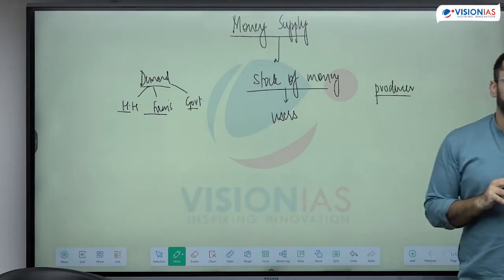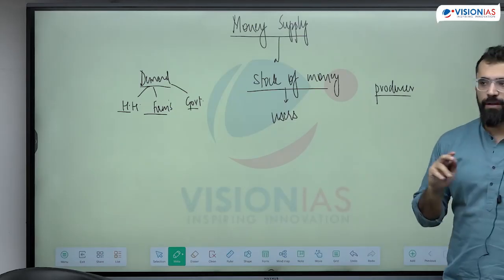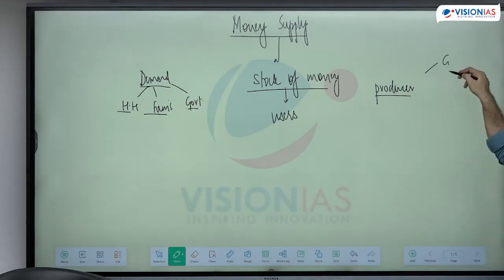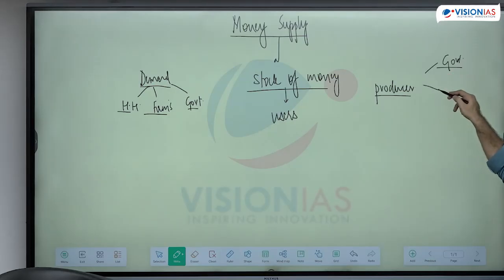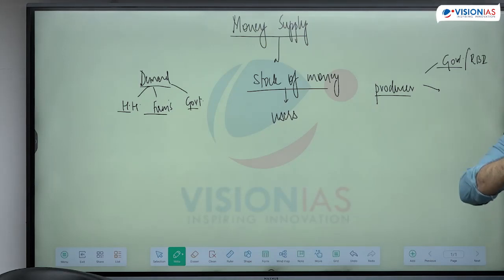There are two producers of money in the economy. One is the government or the central bank. It can print cash. Who's the other producer of money? Who can create money? It's the banks. Banks give out loans based on whatever they get. They create loans. That means they are also creating money.